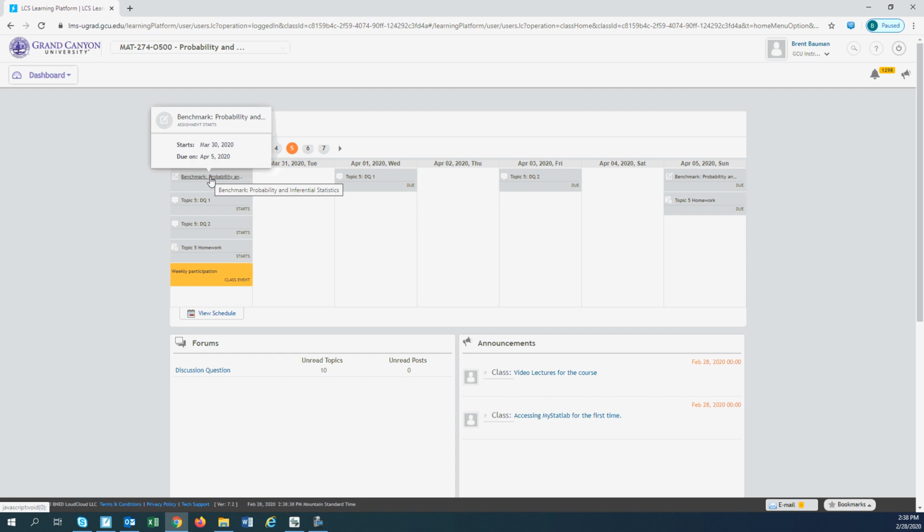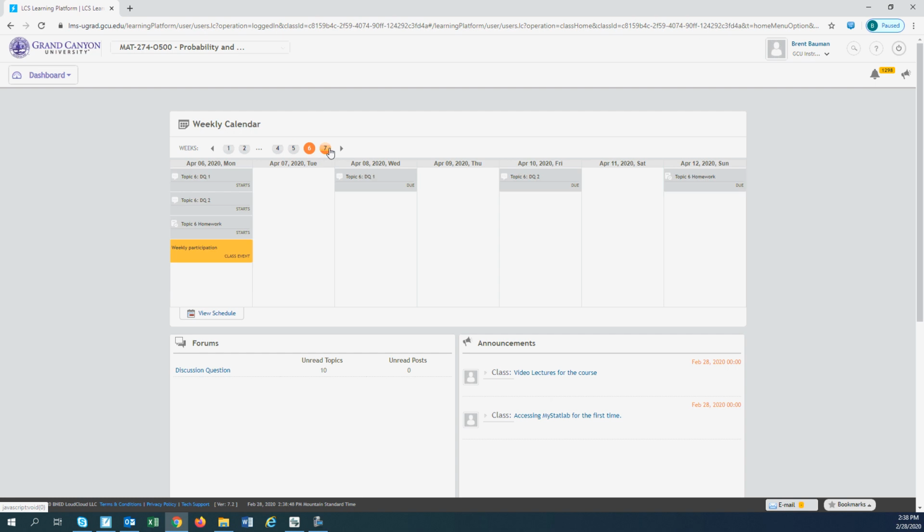In week 5, you have a benchmark assignment to do. This will be done outside of My Stat Lab, and you'll be submitting to the Dropbox. And then homework and your final exam will be in the last week. So a lot of work in My Stat Lab. That's where a majority of your points for this course are going to come from.